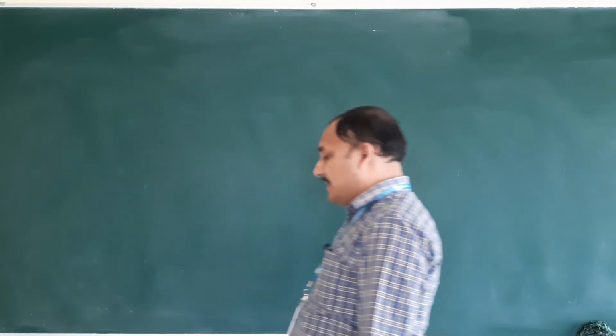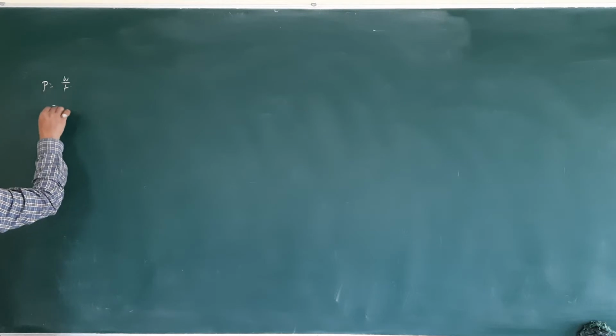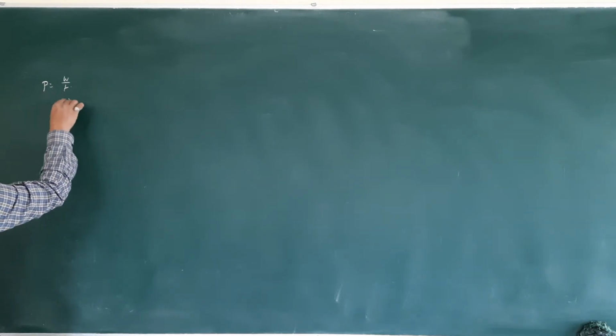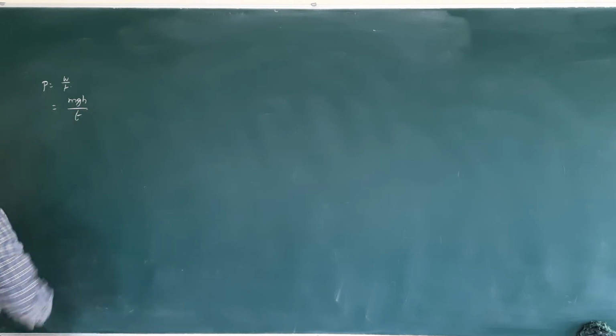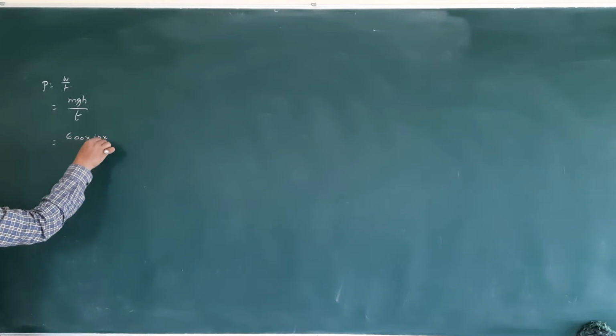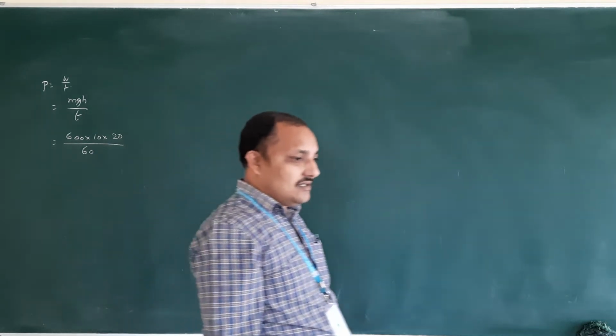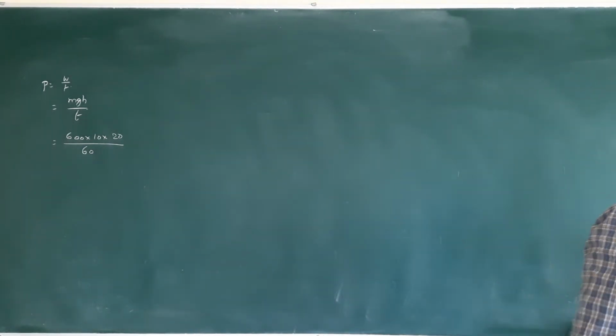What is the power of an engine which can lift 600 kg of coal per minute from a mine 20 meters deep? They are simply asking power. Power equation is W by T, so mgh by T. Mass is 600, g value you can take 10, height 20 meters, and per minute means 60 seconds.